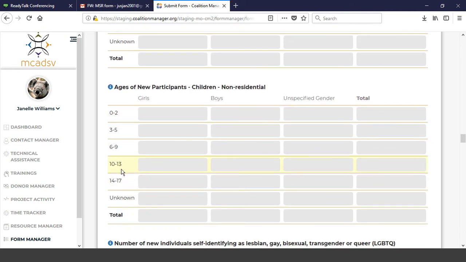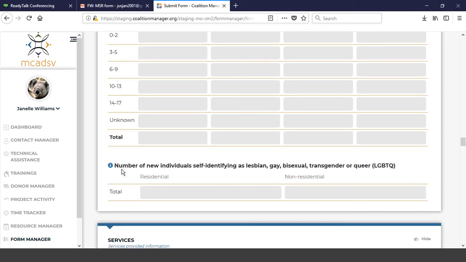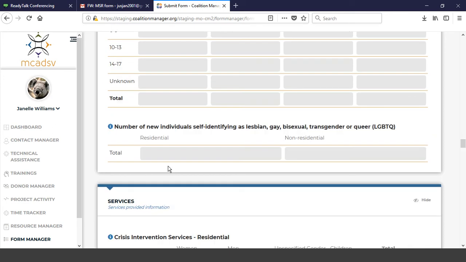So again, just pay attention to the categories. All right. Now, the one new section that we are collecting, it is new on the sheets you've been filling out, and so thank you for providing that information. But FIPSA is wanting us to record the number of new individuals that identify as lesbian, gay, bisexual, transgender, or queer. It is a part of the federal report that all the states have to report to, so therefore we get to ask this question on our MSRs now.